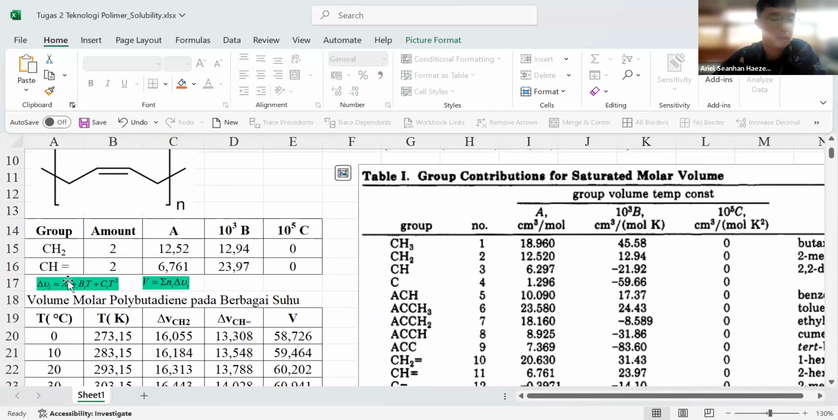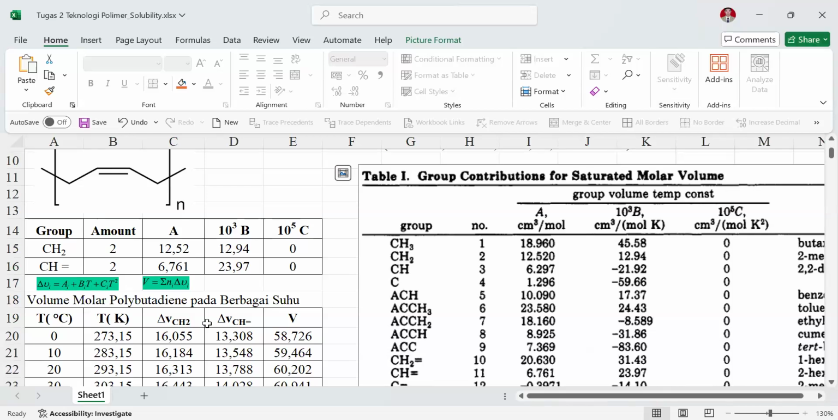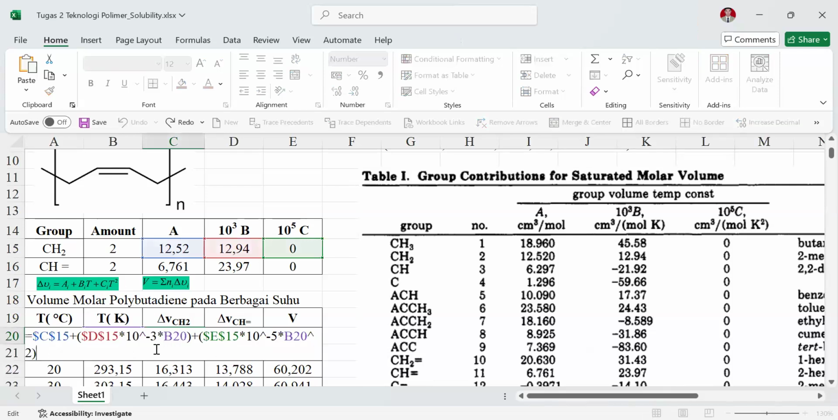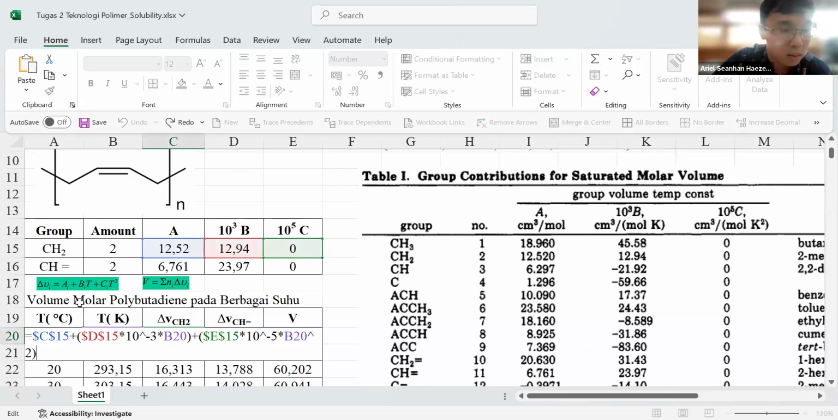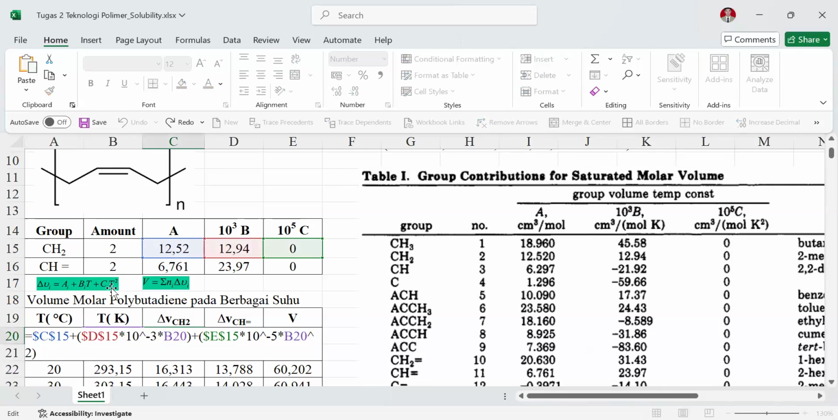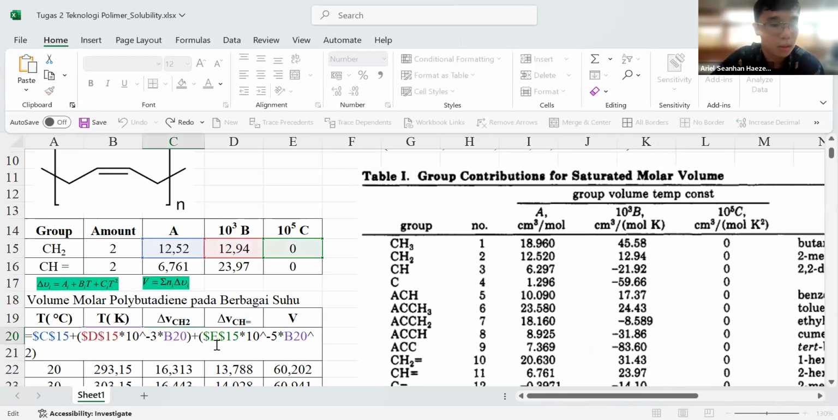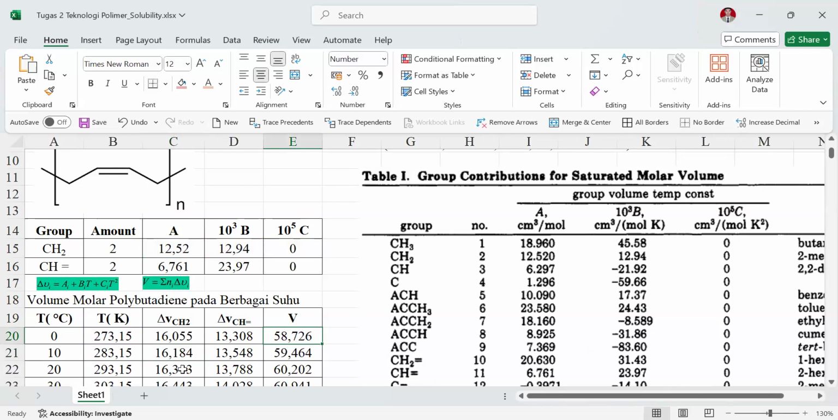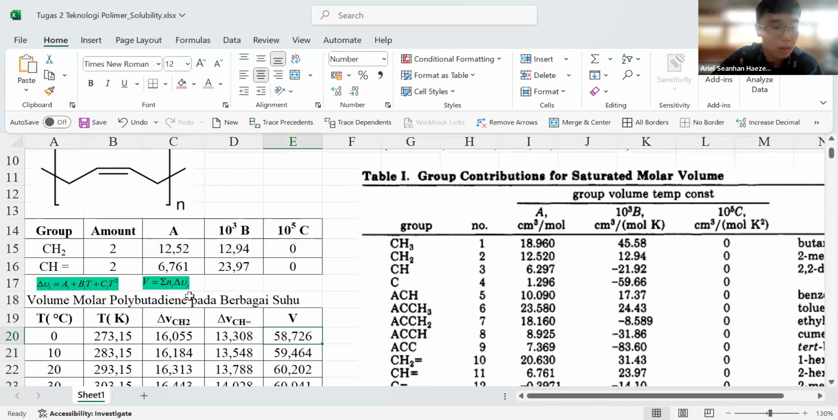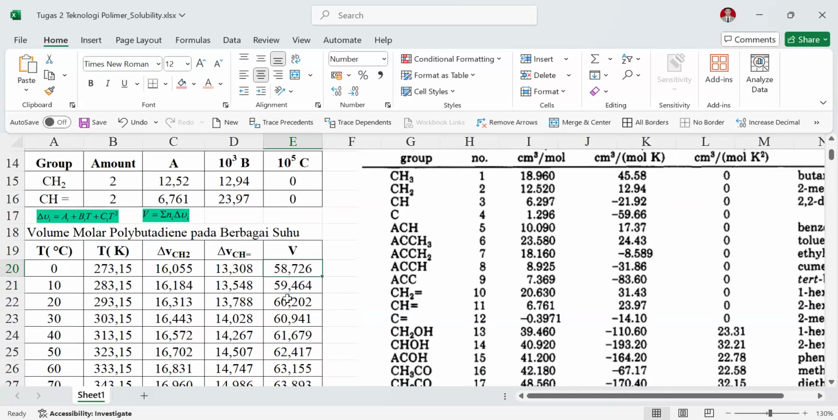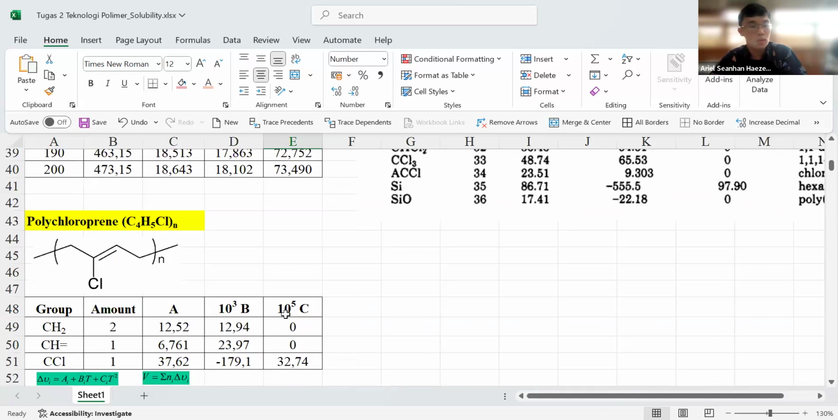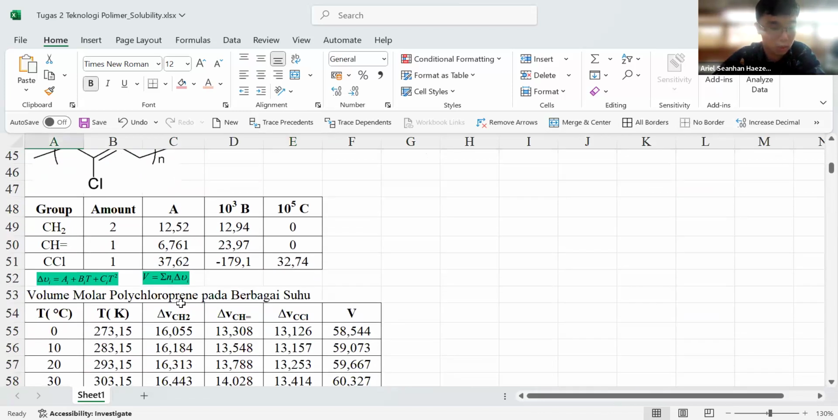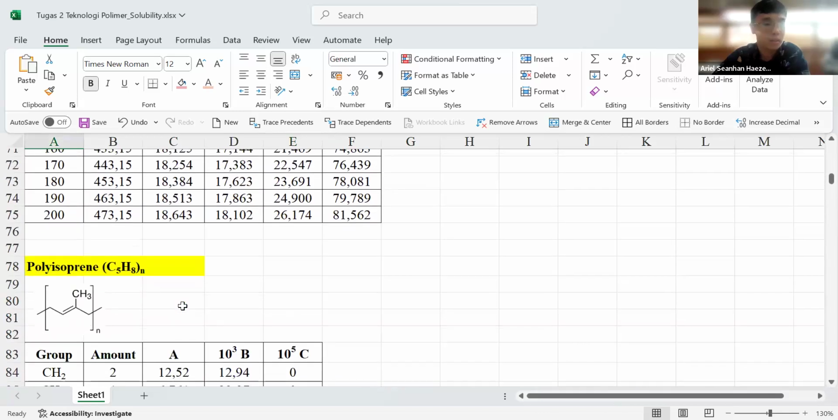With the parameters ABC, we can calculate delta V equals A plus BT plus CT squared. Then the molar volume equals the sum of n multiplied by delta V. The same method is used to get the molar volume of polychloroprene from 0 to 200 Celsius, and likewise for polyisoprene.